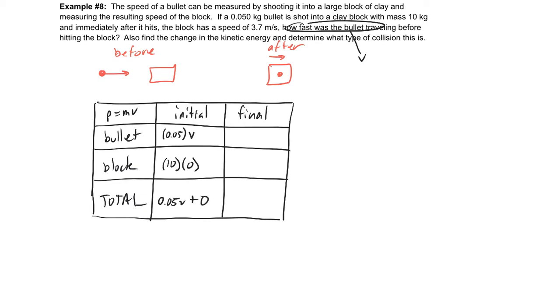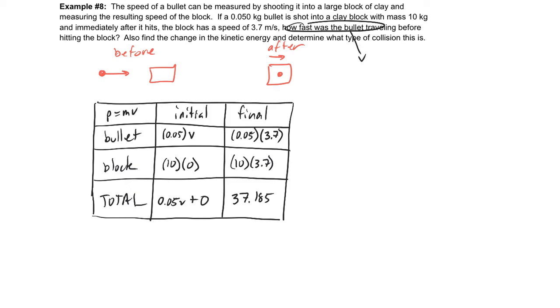The final momentum is going to be that 0.05. Now, it does say that the bullet embeds into the block of clay, and they're going to move along together at this point. And so if the block is moving with 3.7 meters per second, then so is the bullet. The block has a mass of 10 and is moving along at 3.7, and so therefore we can put those two together. I'm going to go ahead and punch that into my calculator right now because I can. So 0.05 times 3.7, and then I'm going to add that to the 10 times the 3.7, and we should get 37.185.